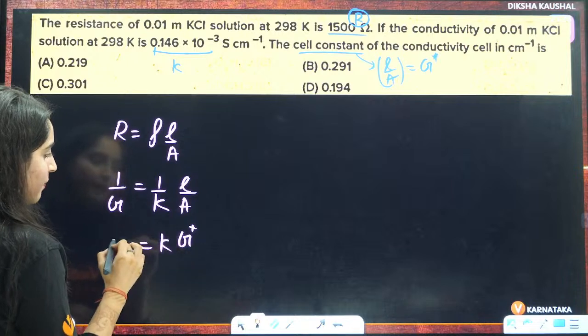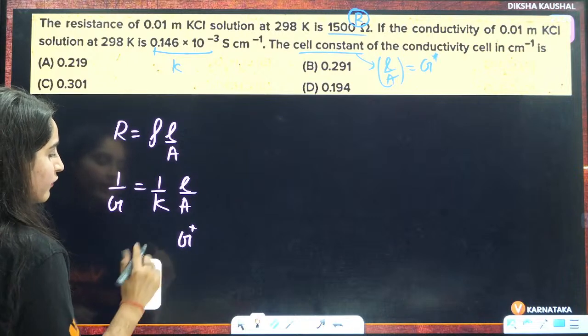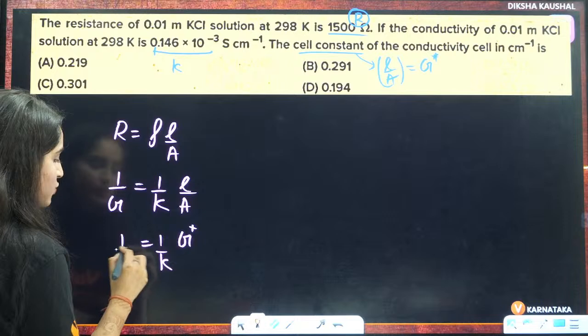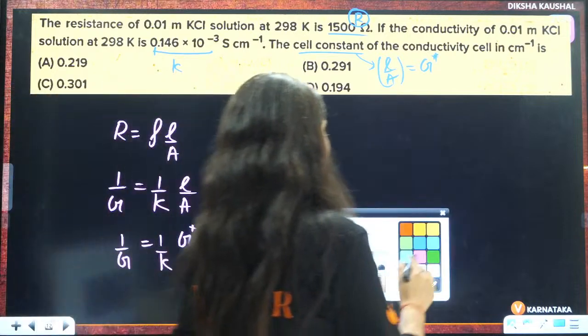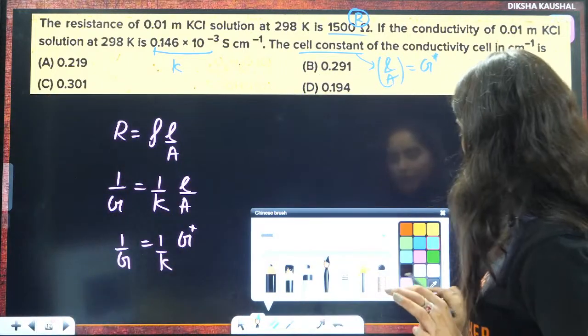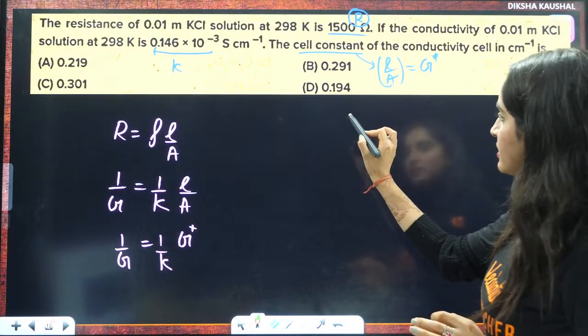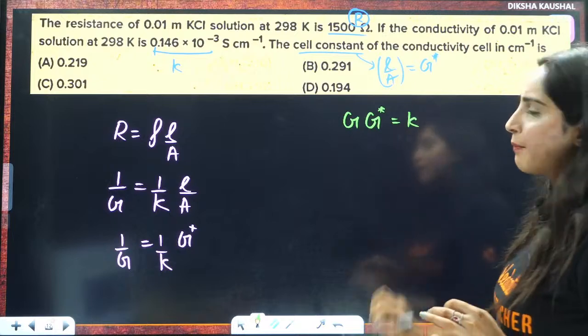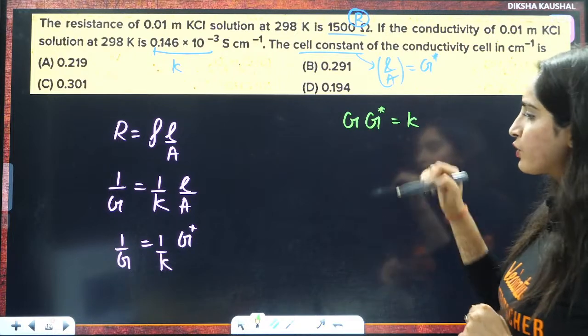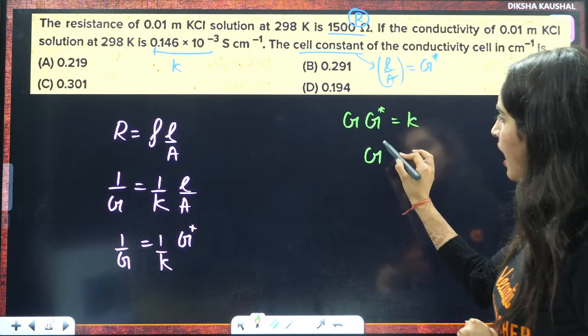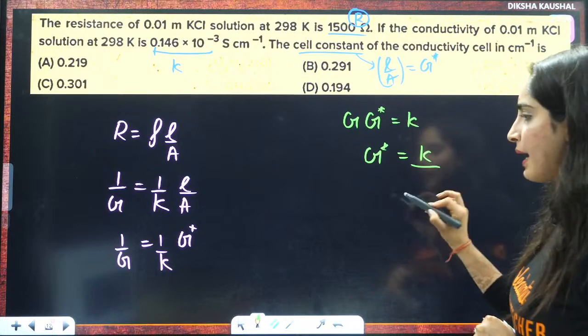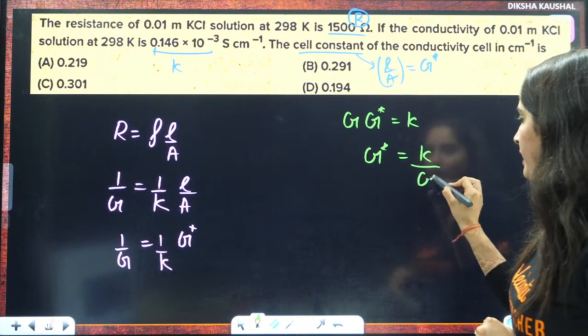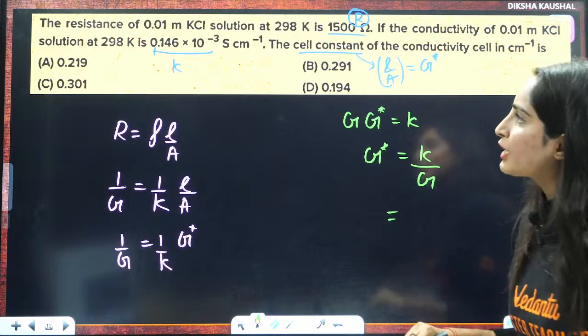So we have a very important equation: G into G star equals kappa. Now they are asking you the value of G star, so G star will be equal to kappa by conductance.